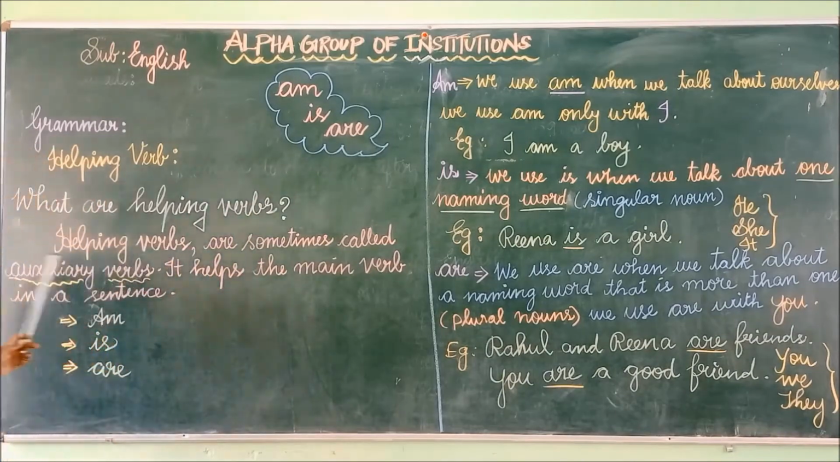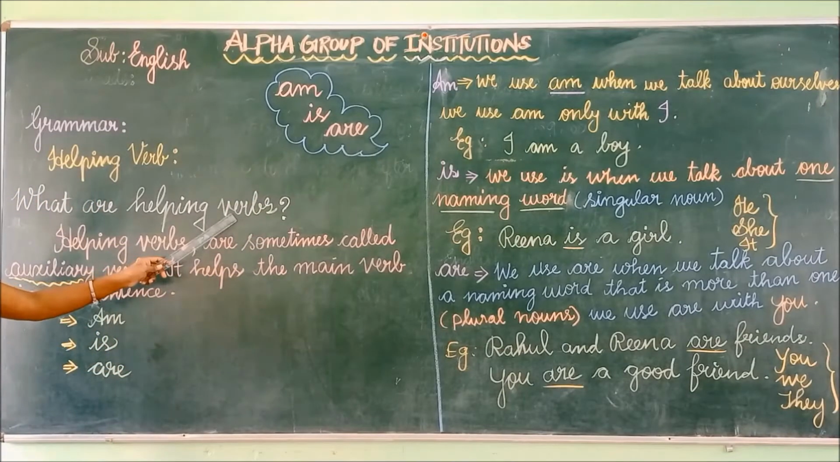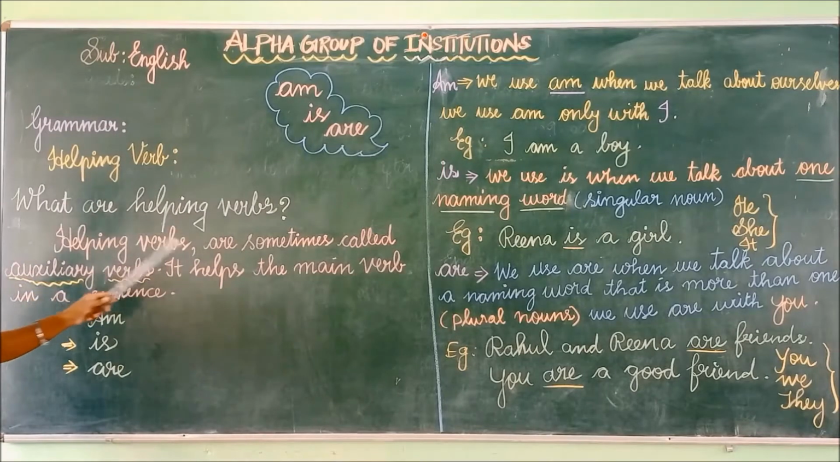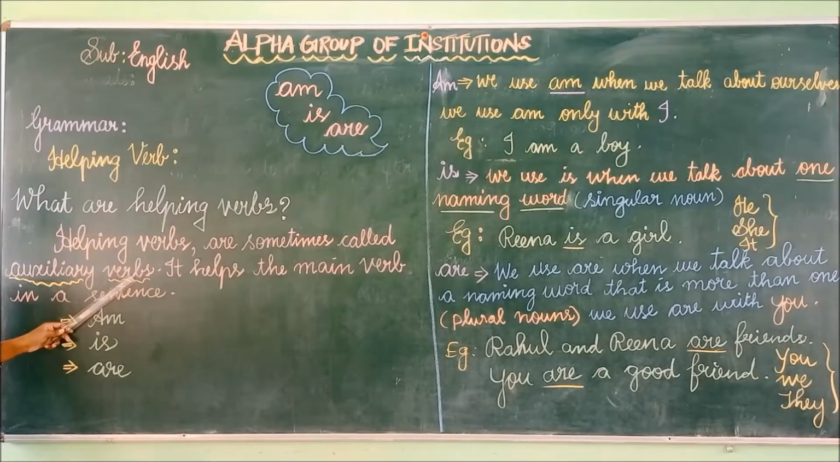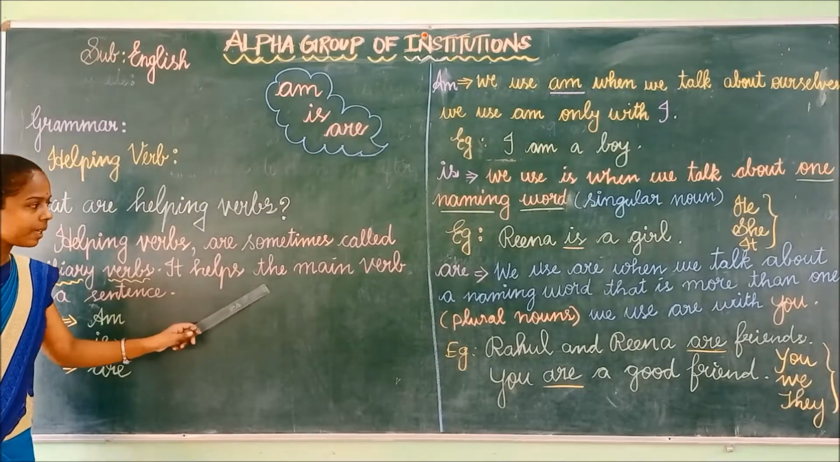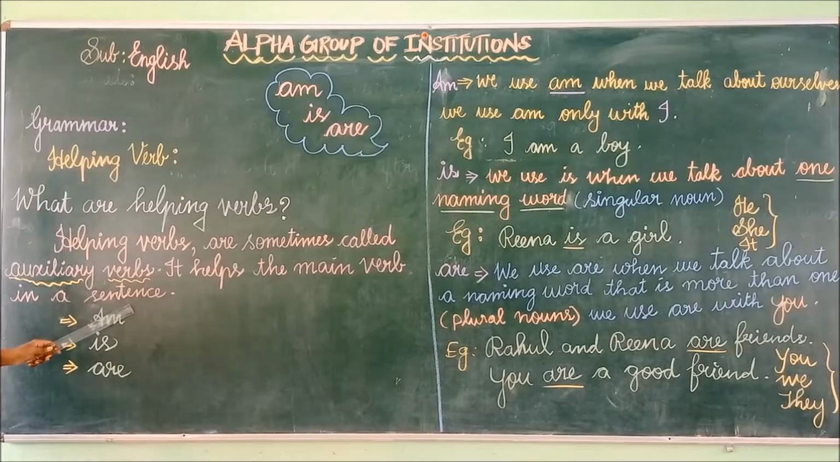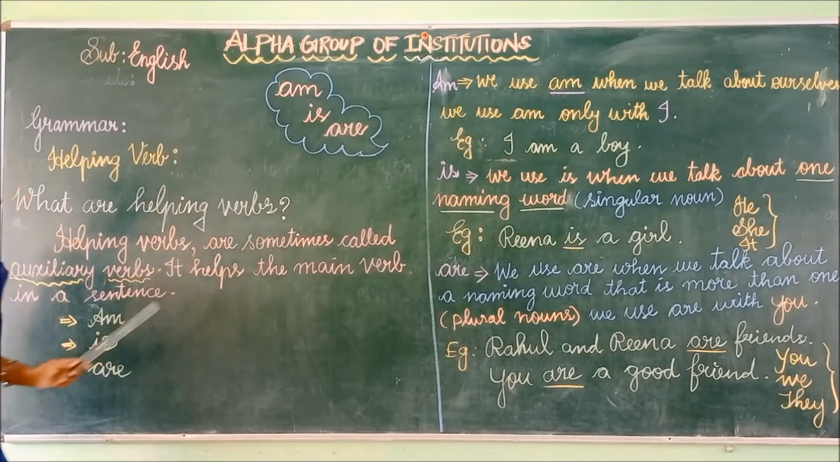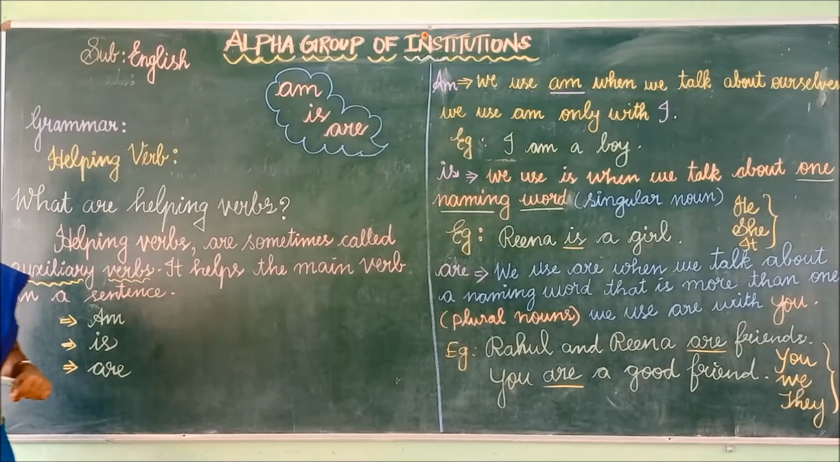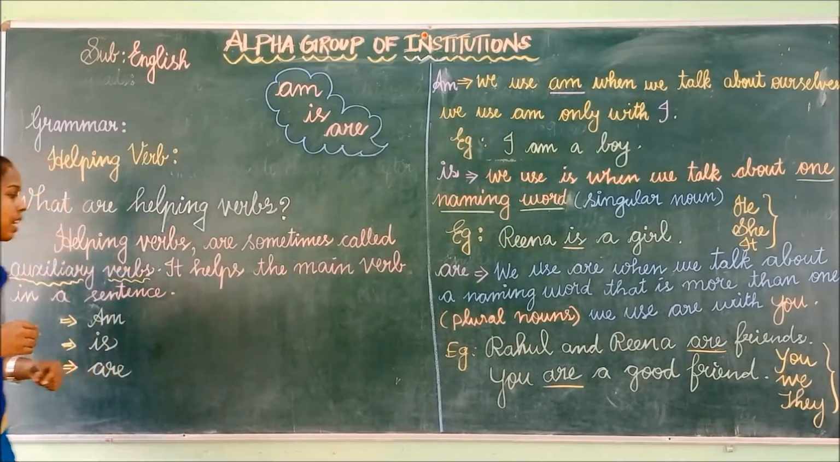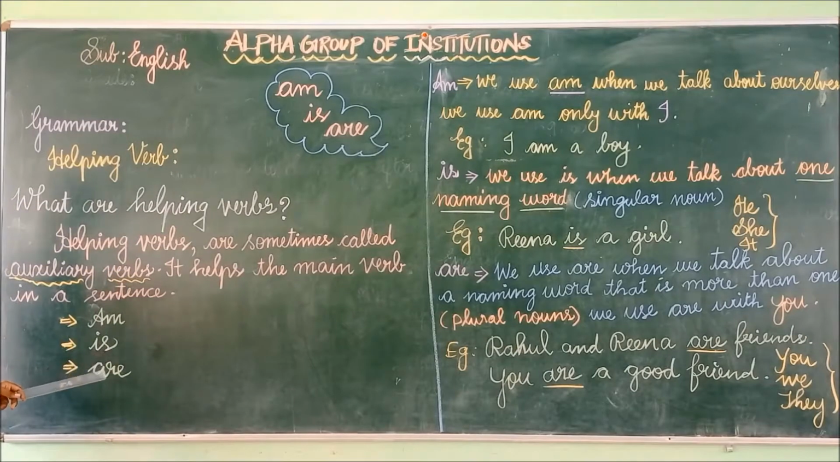First of all, we will see what helping verbs are. Helping verbs are sometimes called auxiliary verbs. They help the main verb in a sentence. So children, tell me what is meant by a verb? Verbs are nothing but action words. So am, is, are help the main verb.